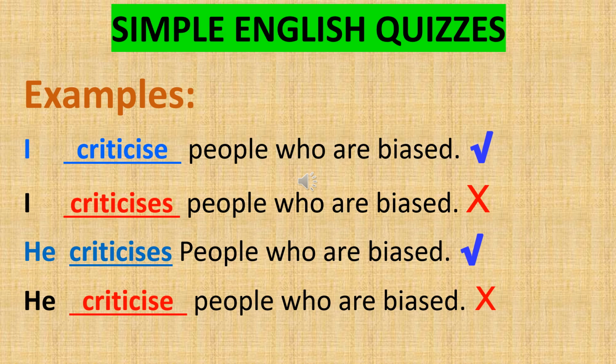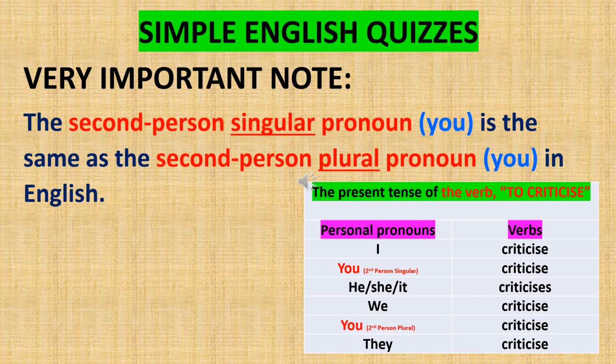In conclusion, when conjugating the present tense of the verb to criticize, note that all the verbs coincide with the main verb, criticize, except the third person masculine, he, the third person feminine, she, and the third person neuter, it. And the verb connected to these three persons is criticizes. Please note that the second person singular pronoun, you, is the same as the second person plural pronoun. Both pronouns are you. As you can see in the box at the bottom right of your screen, the second person singular and second person plural pronouns are highlighted in red.